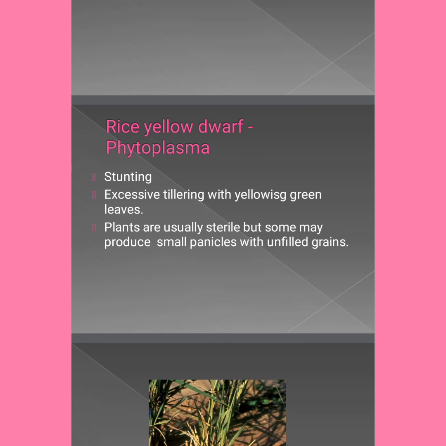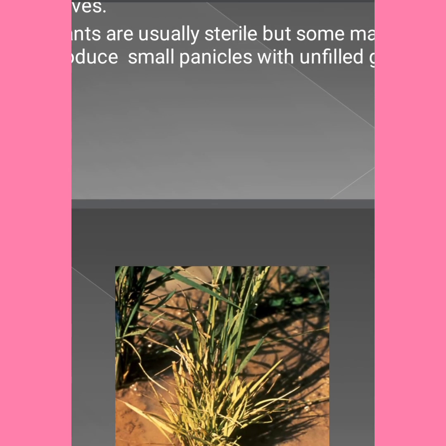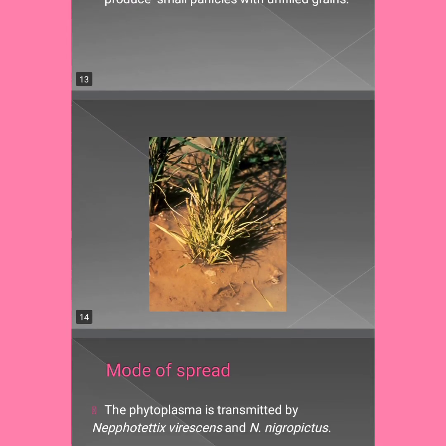And coming to the phytoplasma disease, rice yellow dwarf. I already said only one phytoplasma disease in rice. Frequently asked question: rice yellow dwarf is a viral disease or bacterial disease or phytoplasma disease? It is a phytoplasma disease. Keep in mind, it is caused by Candidatus phytoplasma. The major symptoms are stunting, excessive tillering with yellowish green leaves. Plants are usually sterile, but some may produce small panicles with unfilled grains. You can see in this picture, small dwarf yellowish leaves.